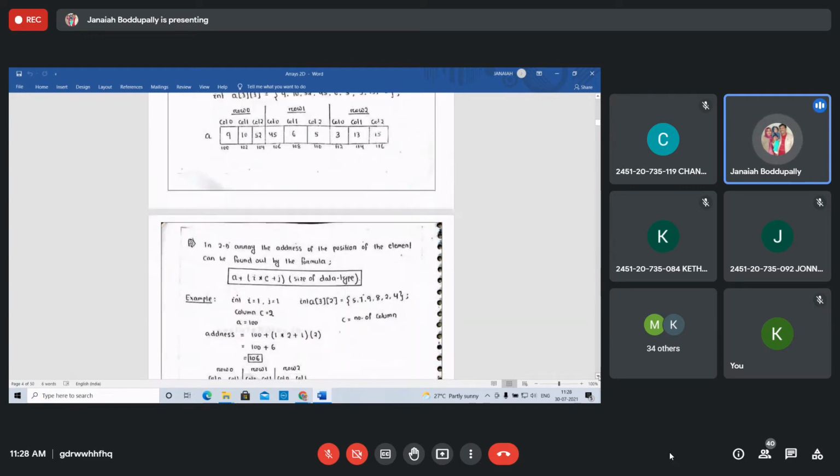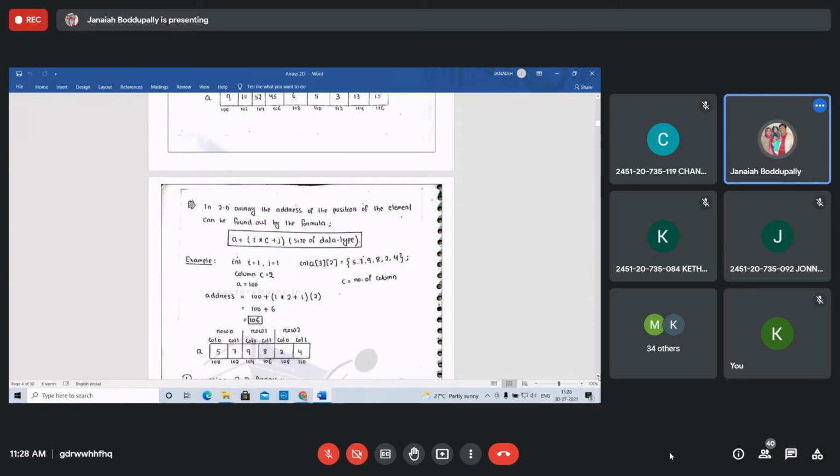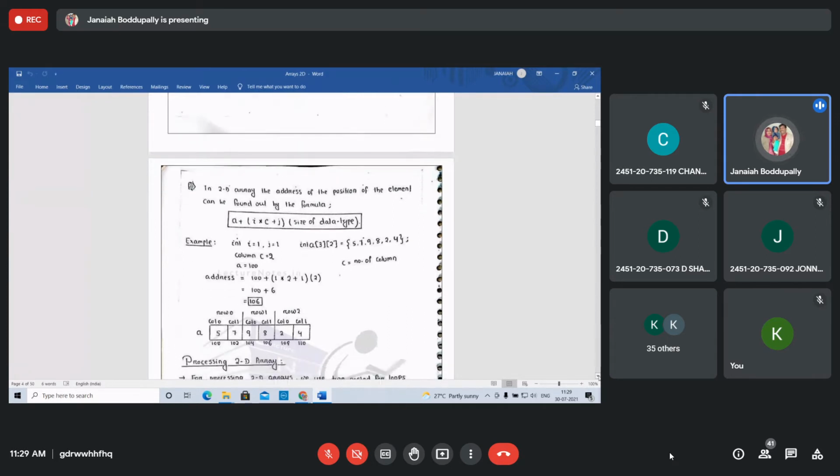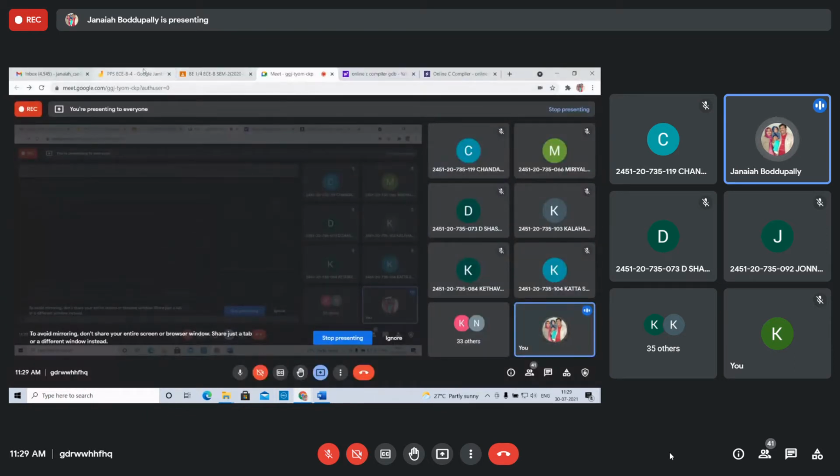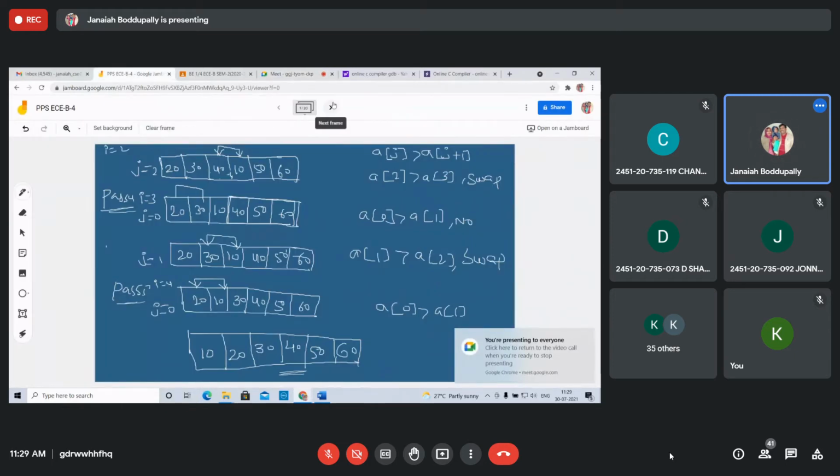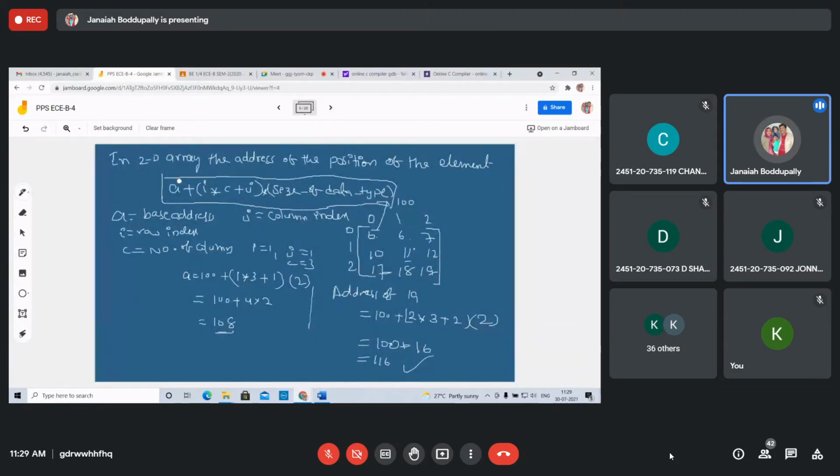I told you how to find the position of an element in a two-dimensional array. We already did this in the one-dimensional array: the address position of an element can be found by the formula A plus I into C plus J into the size of the data type. I explained all this with the Jamboard. In a two-dimensional array, the address of the element is A plus I into C plus J into the size of the data type.